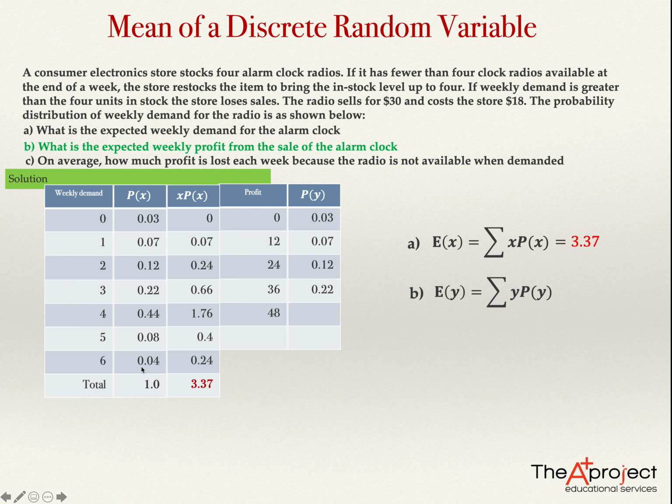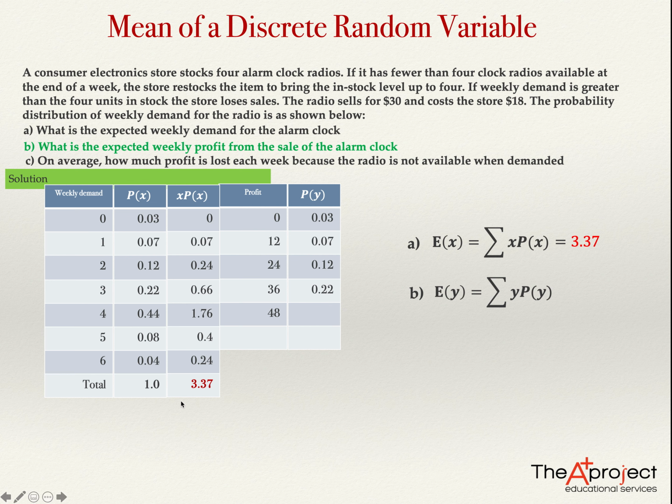So actually, the probability of selling 4 radios is the same as the probability that the demand was 4 or more than 4.